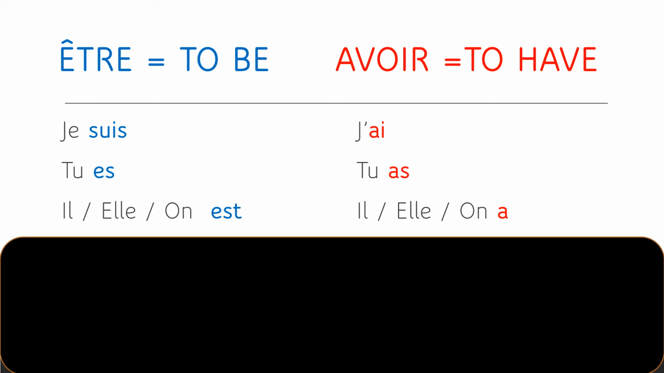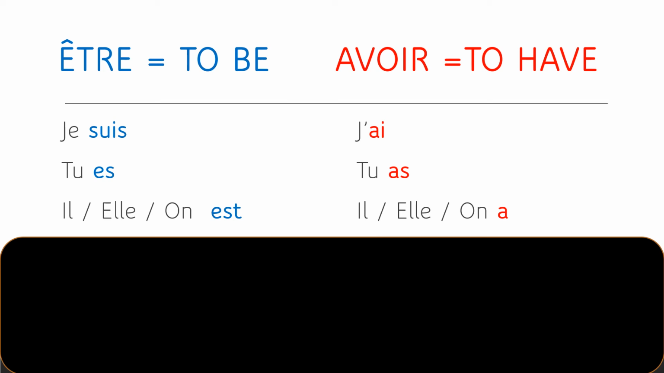All right, so let's review this very quickly. Je suis, tu es, il est, elle est, on est. J'ai, tu as, il a, elle a, on a. Let me repeat that. J'ai, tu as, il a, elle a, on a.